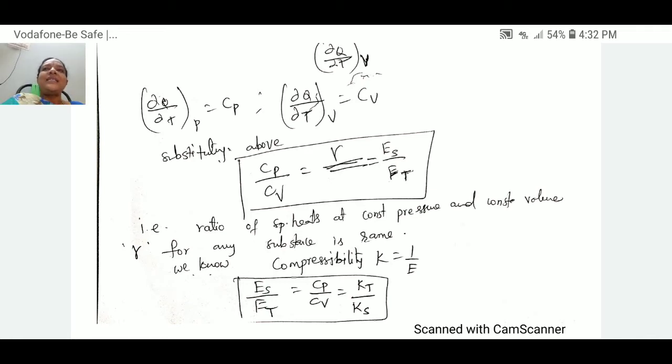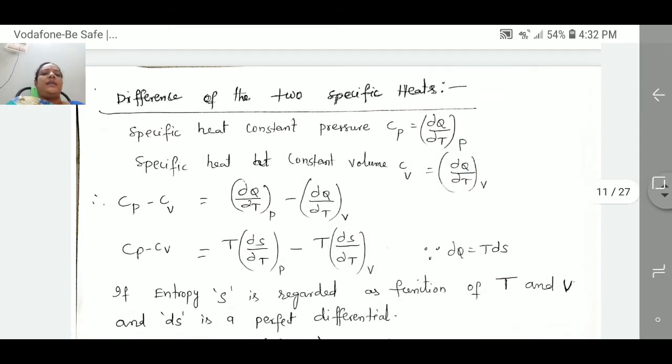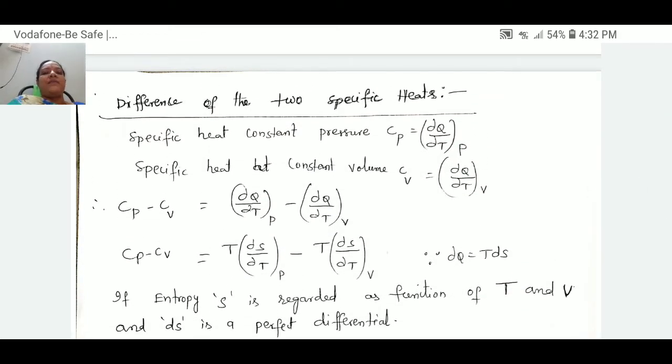Similarly, let us try to derive the difference between the two types of specific heats, that is Cp minus Cv. To derive the difference, we have to know what Cp is.